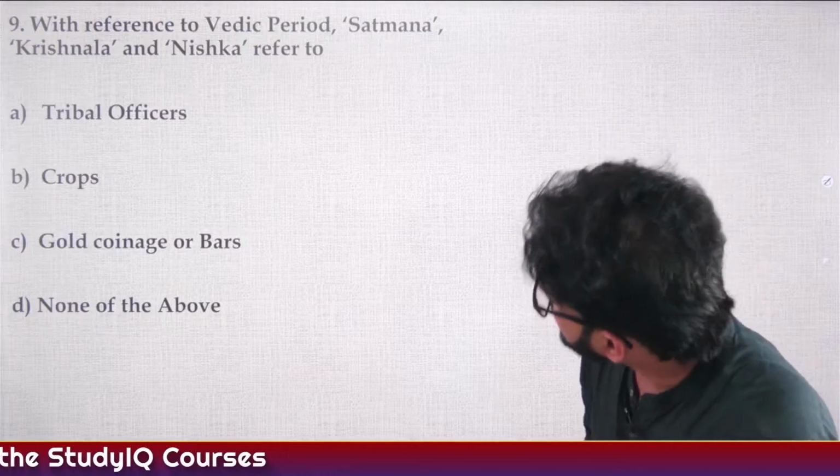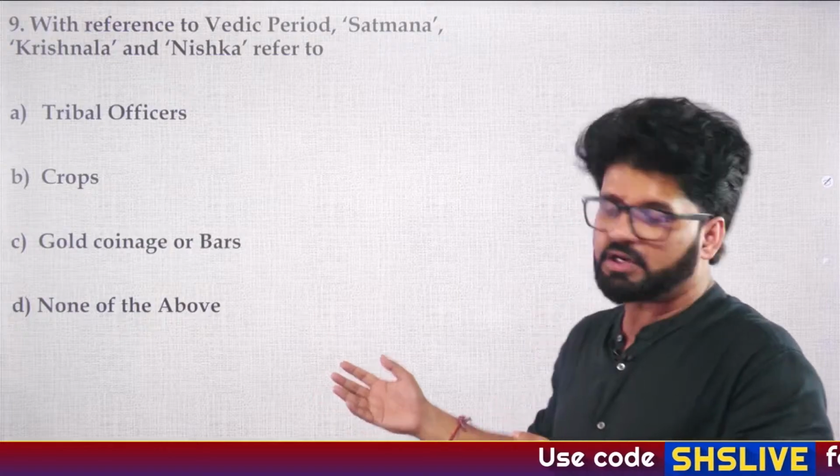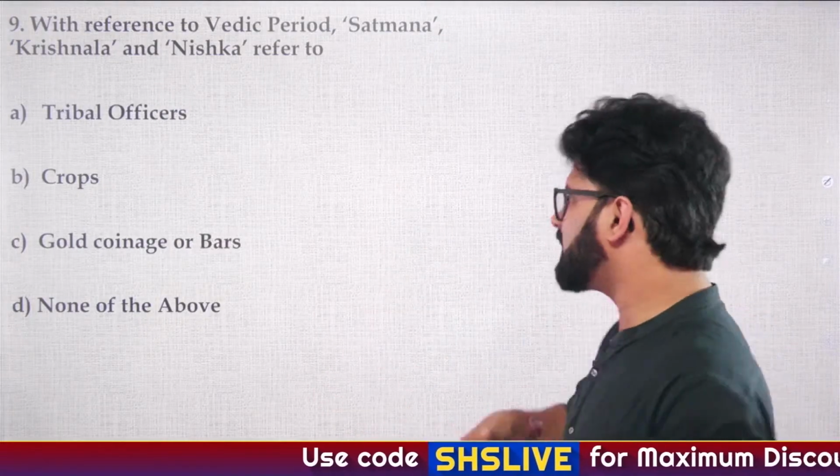So Anju is saying C. Satmana, Krishnala and Nishka are gold coinage or bars, which we discussed when we were reading the Vedic period. Again, revise the Vedic period.